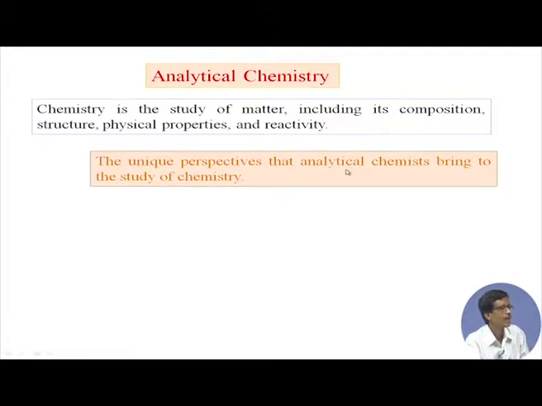So, when an analytical chemist applies chemical knowledge or understanding from a unique perspective to study the chemistry of this matter, this material, this particular solid product or some reaction, analytical chemistry is very helpful in understanding all these unique properties related to chemistry.